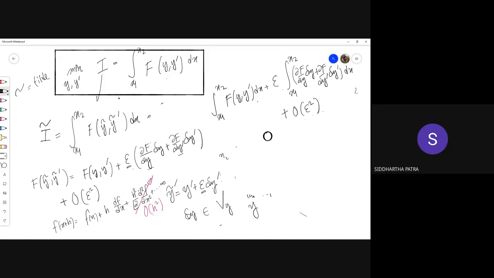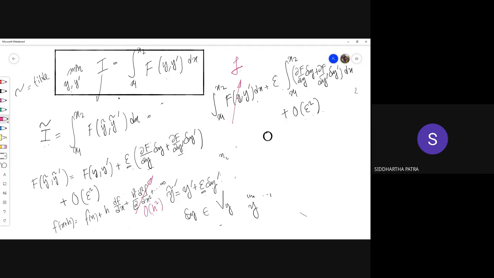Now what about this quantity? This quantity is essentially I. Remember y minimizes I, where I is the integration of f of y and y prime dx. So this is the minimum value of I tilde.